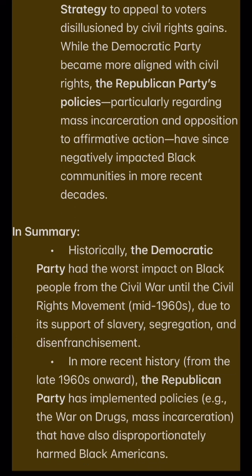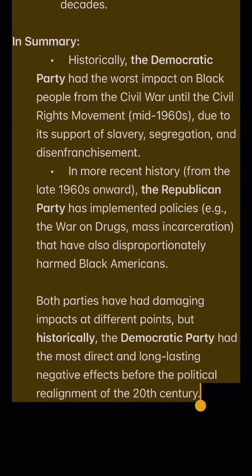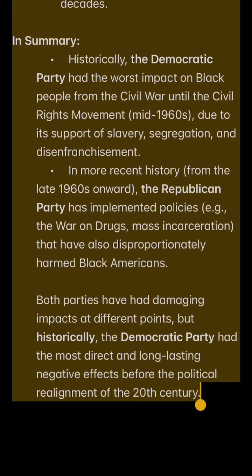In summary, historically, the Democratic Party had the worst impact on black people from the Civil War until the Civil Rights Movement, mid-1960s, due to its support of slavery, segregation, and disenfranchisement. In more recent history, from the late 1960s onward, the Republican Party has implemented policies, e.g., the war on drugs, mass incarceration, that have also disproportionately harmed black Americans.